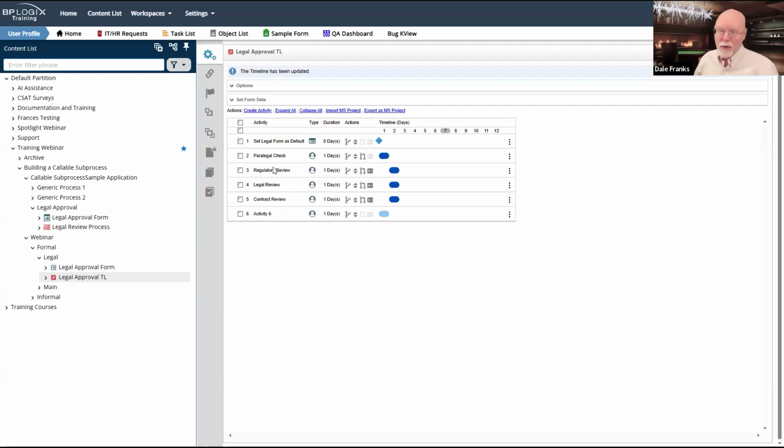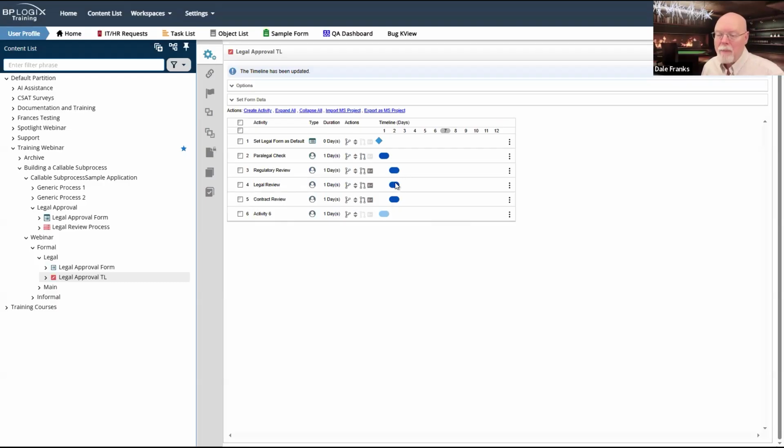I could have, before I got to this regulatory, legal, and contract review, just made a parent activity called review selection or whatever, and I would encapsulate these three activities inside there. If I did that, then I could make activity 6 dependent on the parent. But because we're kind of cowboying our way through this, we're going to have to make activity 6 dependent on all 3 of these activities.